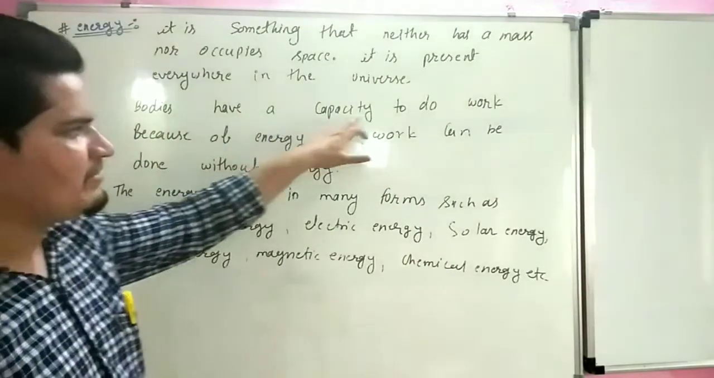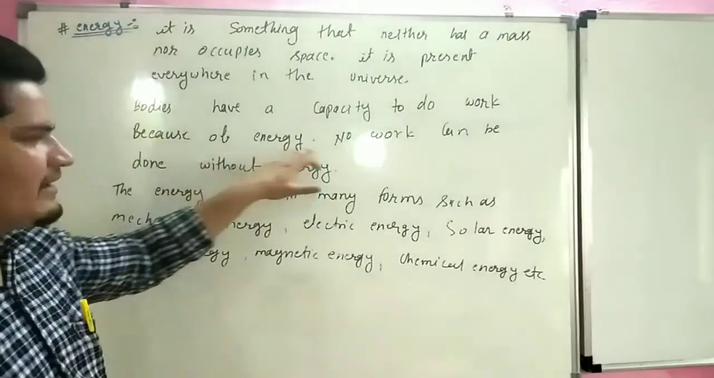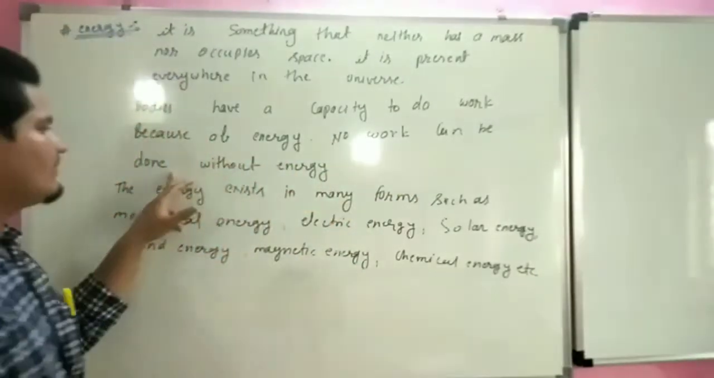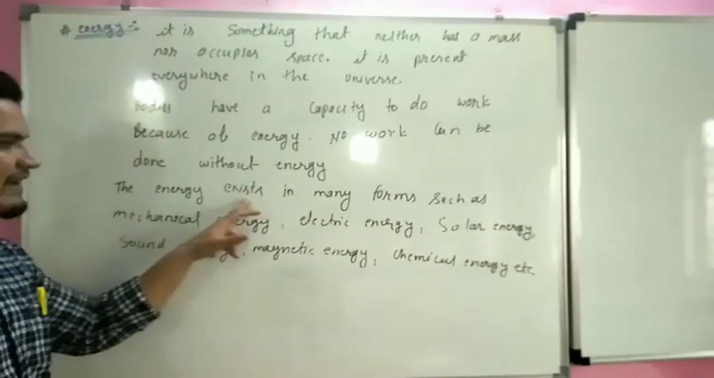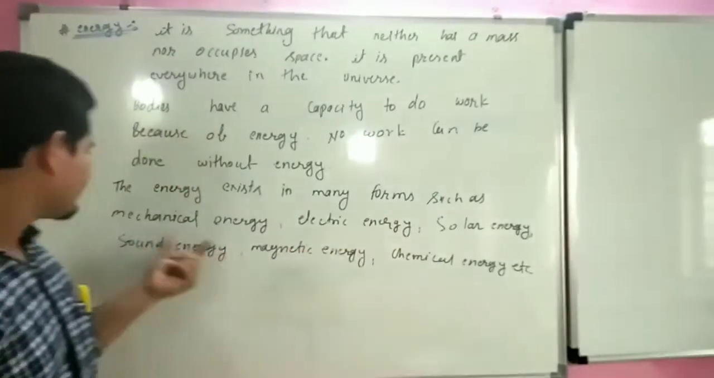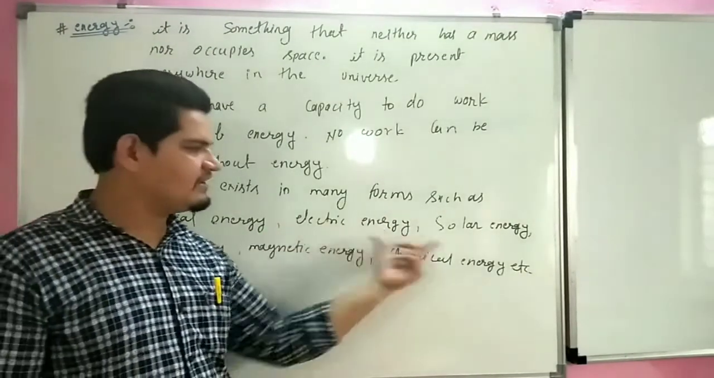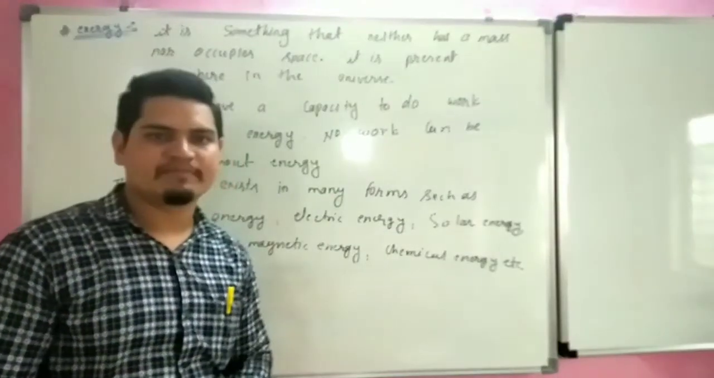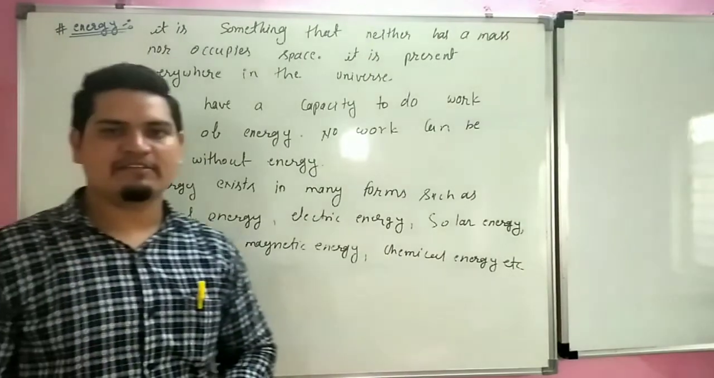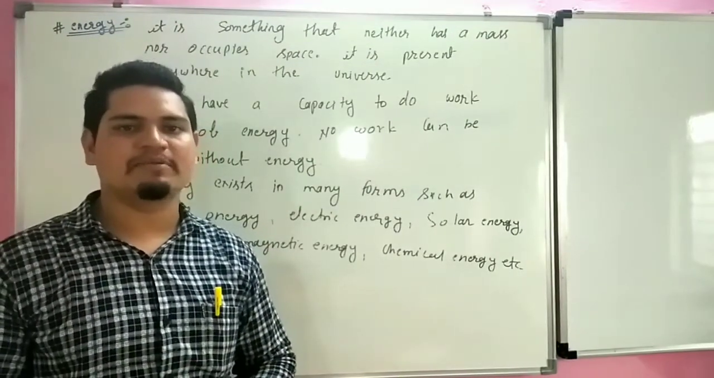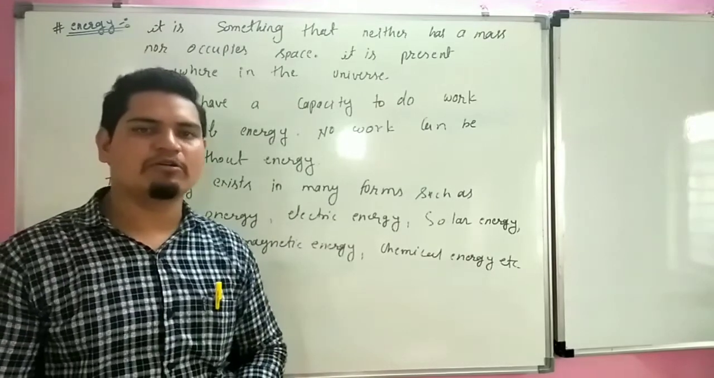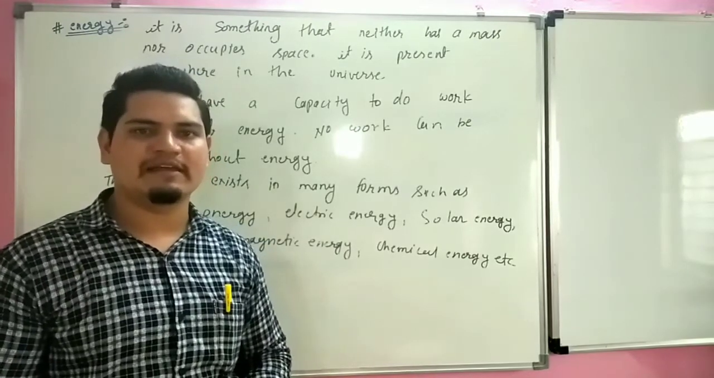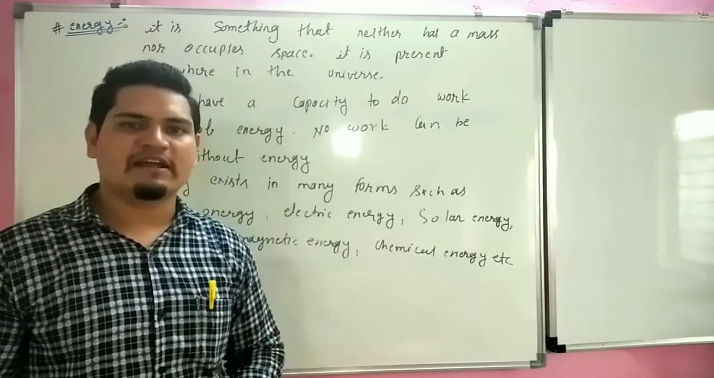Bodies have the capacity to do work because of energy. Without energy, work cannot be done. Energy exists in many forms, like mechanical energy, electrical energy, solar energy, sound energy, magnetic energy, chemical energy. So energy neither has mass nor occupies space. It is present everywhere in the universe. There are many forms of energy.